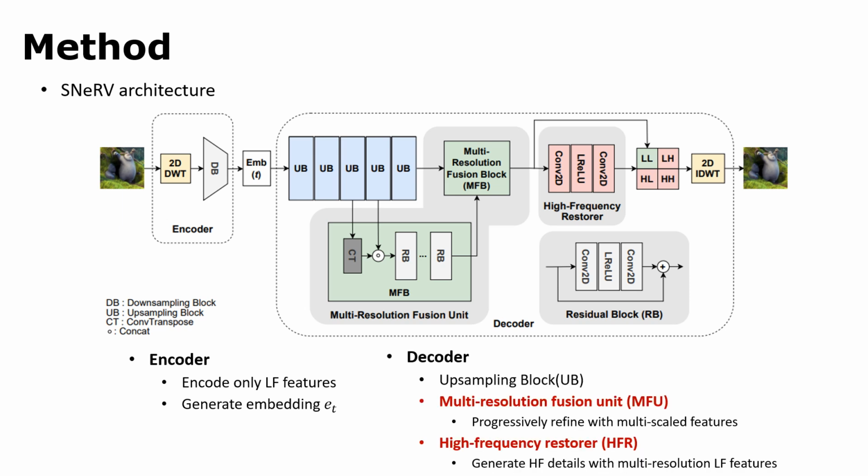The decoder consists of three components, including upsampling blocks, multi-resolution fusion unit, and high-frequency restorer. Firstly, upsampling blocks are used to progressively increase the resolution of the embedding and reconstruct the spectral information of a target time step. Then, the multi-resolution fusion unit fuses features from different resolutions to enrich the low-frequency features. Lastly, the high-frequency restorer restores three high-frequency components from multi-resolution low-frequency features.